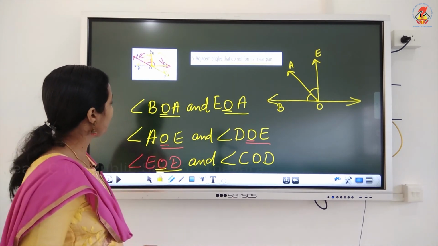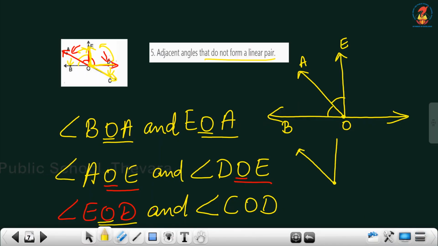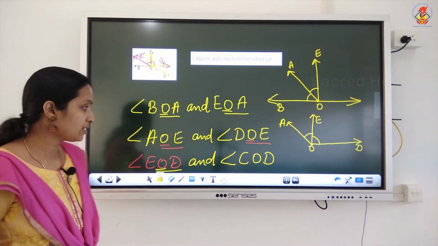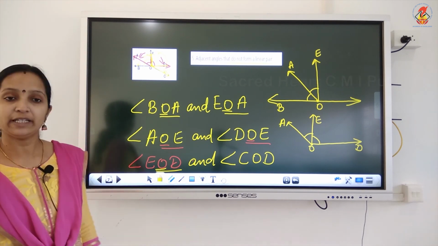In the second part, we are taking AOE and ED, this one. Here this angle and this angle are adjacent angles but their sum is not equal to 180 degrees. So this is the next pair of adjacent angles which do not form a linear pair.